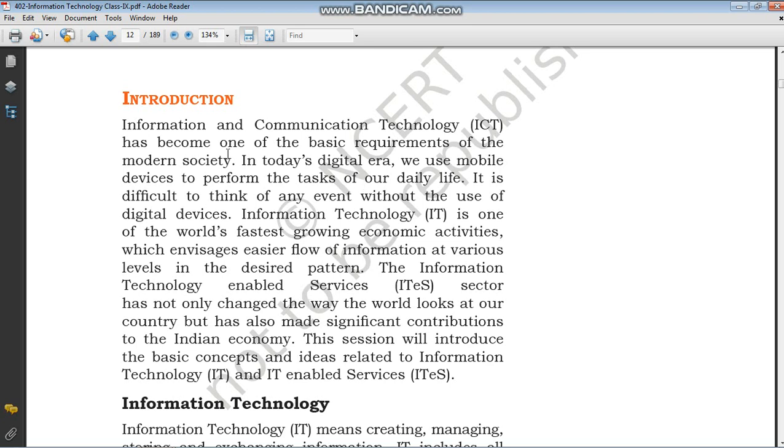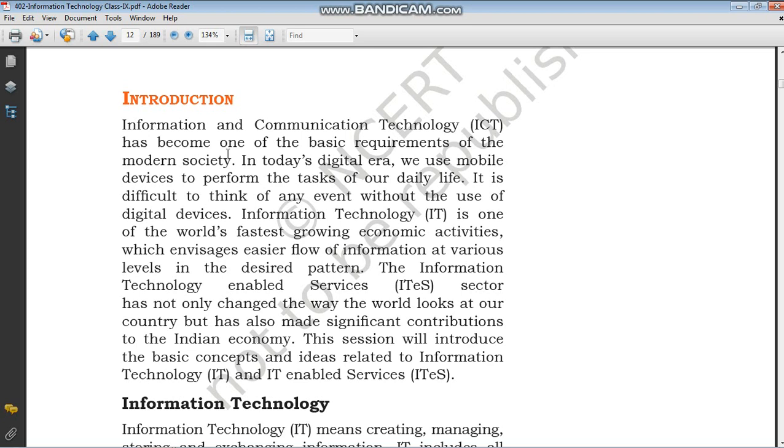Information and communication technology has become one of the basic requirements of modern society. In today's digital era, we use mobile devices to perform the tasks of our daily life. It is difficult to think of any event without the use of digital service. Information technology is one of the world's fastest growing economic activities, which envisages easier flow of information at various levels in the desired pattern.